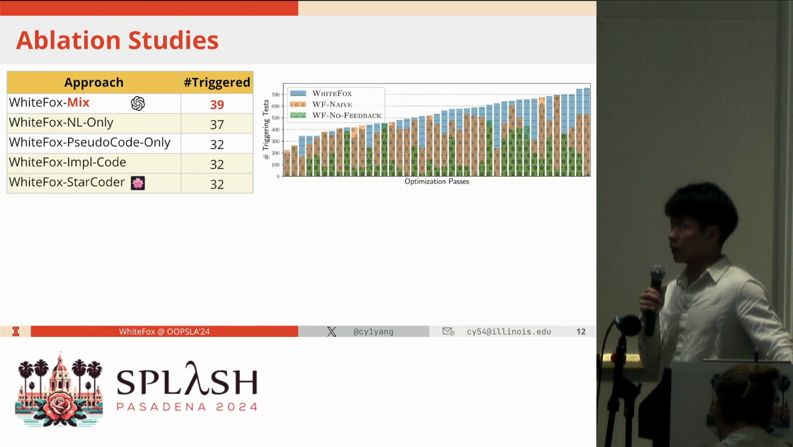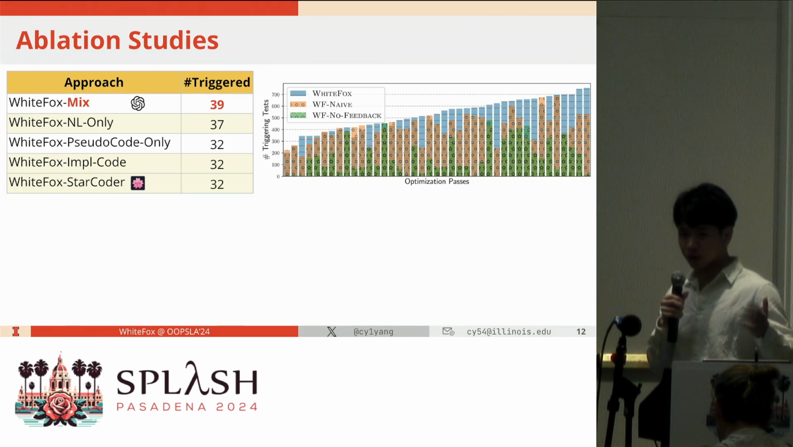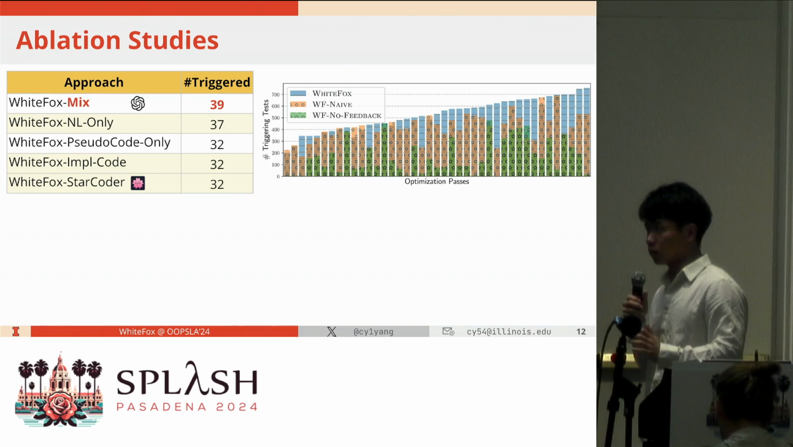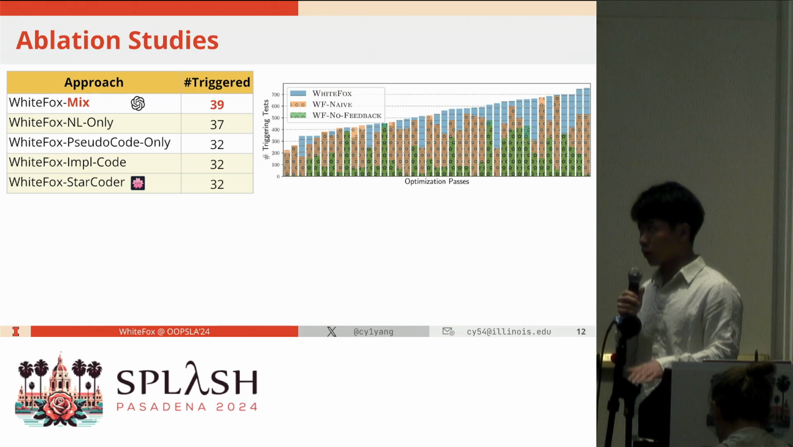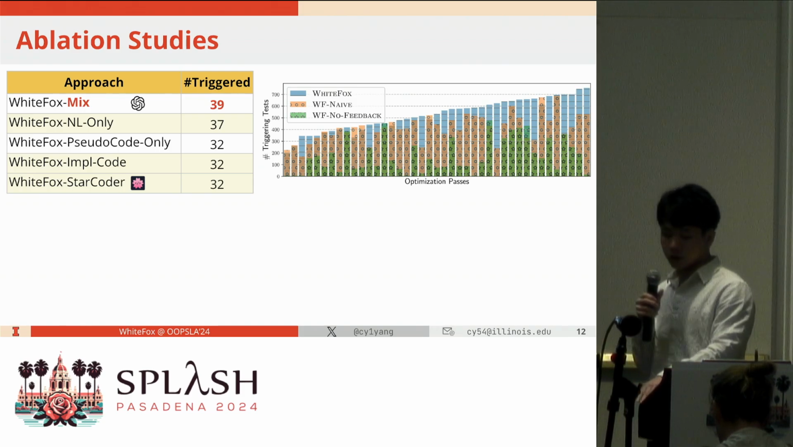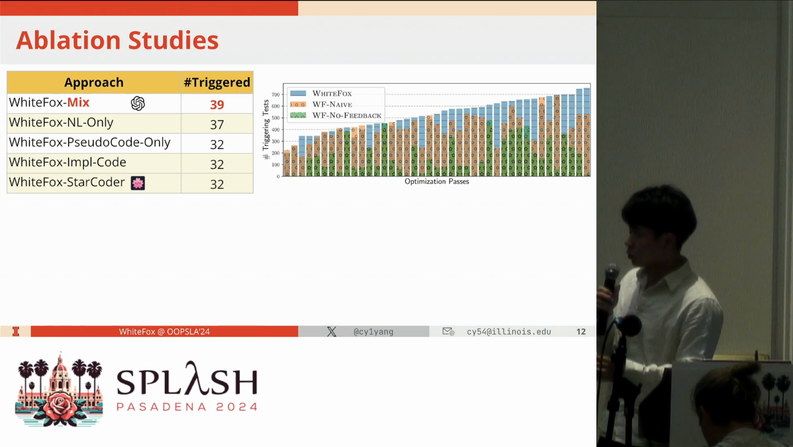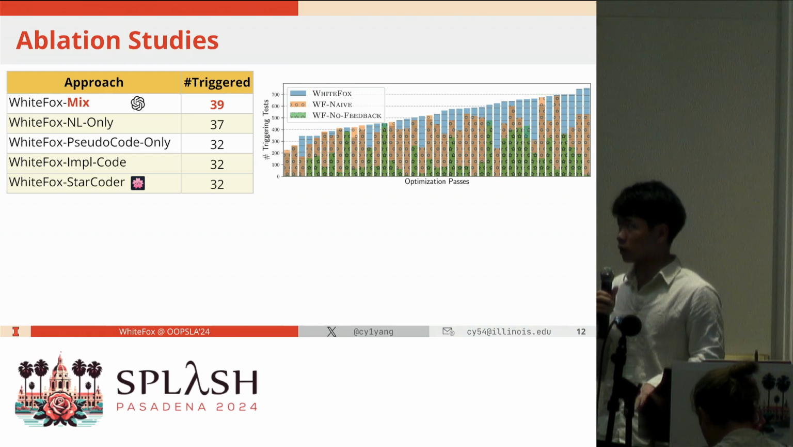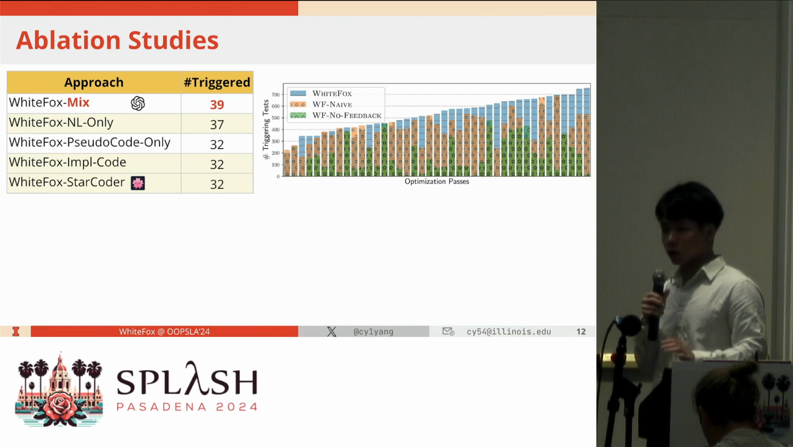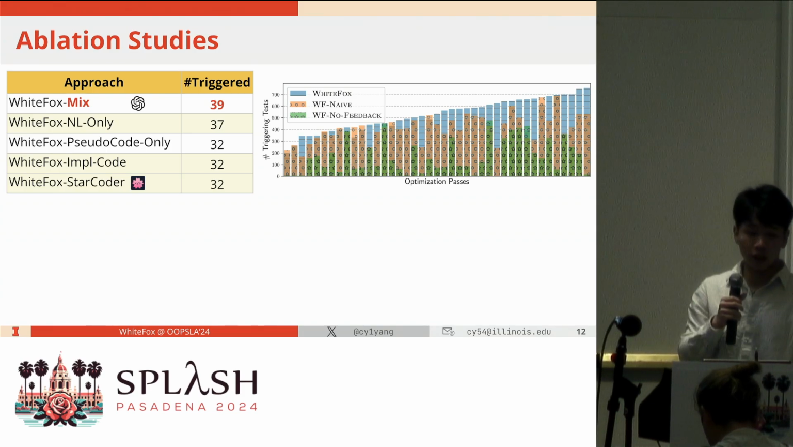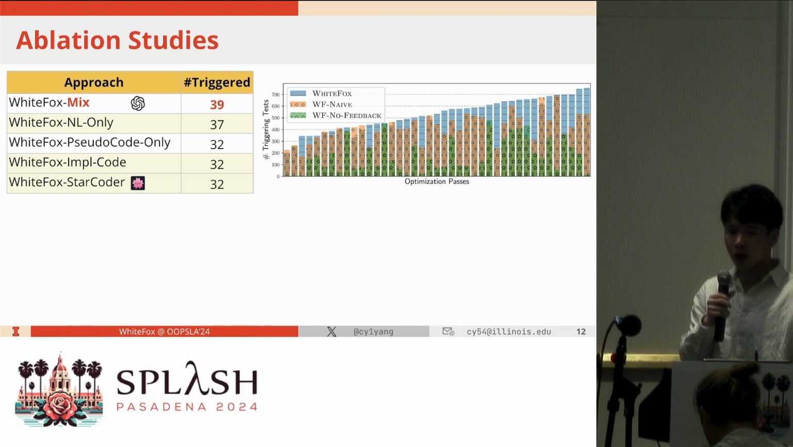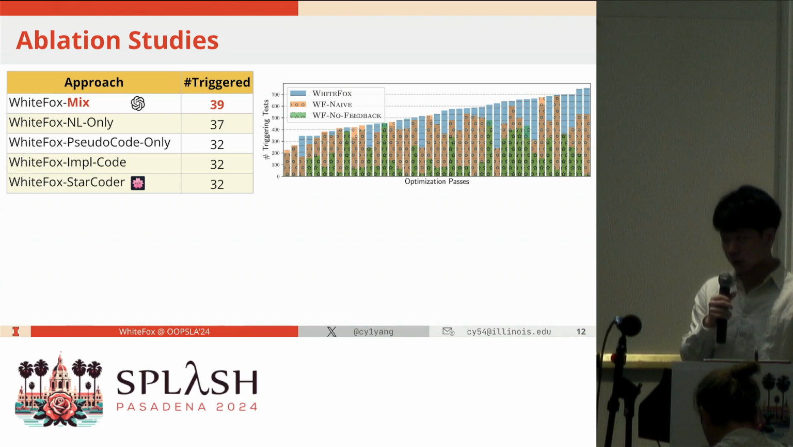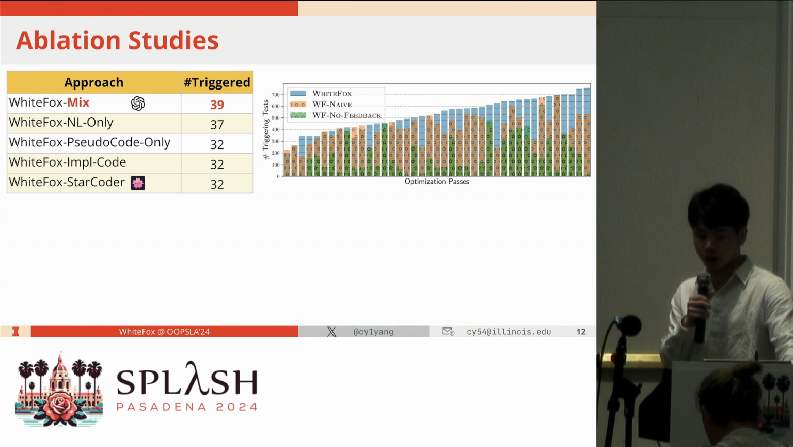And here are the ablation study results to justify our design choices. First, as I mentioned, we use a mixed format of natural language and pseudocode for the requirement summarization. And here we have two variants: the natural language description only, and the pseudocode description only. And we also have a variant where we skip such an analysis process, I mean we don't have any requirement summarization. We directly impose the implementation source code of the optimization to the generation agent.